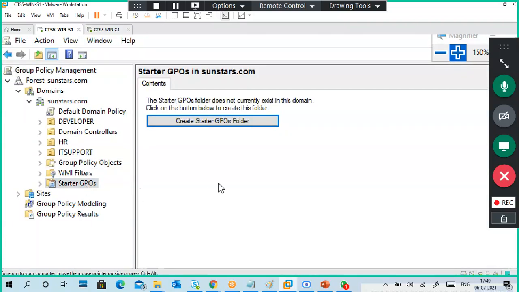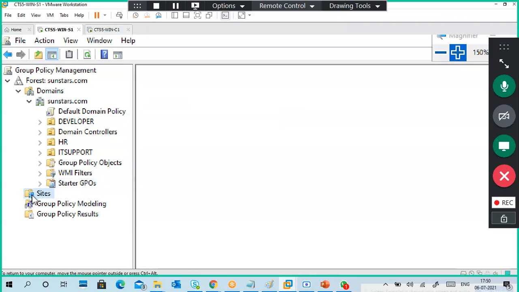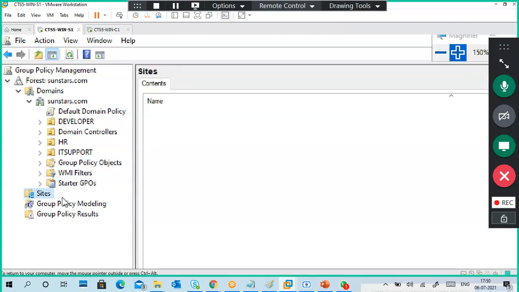This is starter GPO. What does starter GPO mean? It's pre-existing group policies. We take it as a template, and we just modify as per our requirement, and we can use it directly instead of creating all the settings in a policy. We don't need to do it. You can see the sites here. I think there are no sites ready for this one.